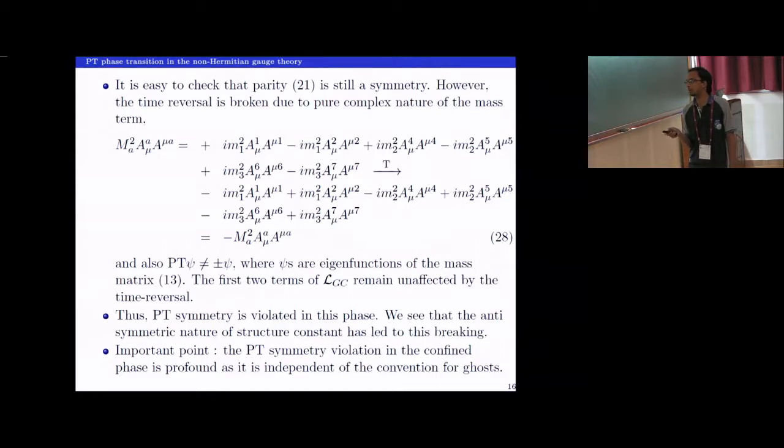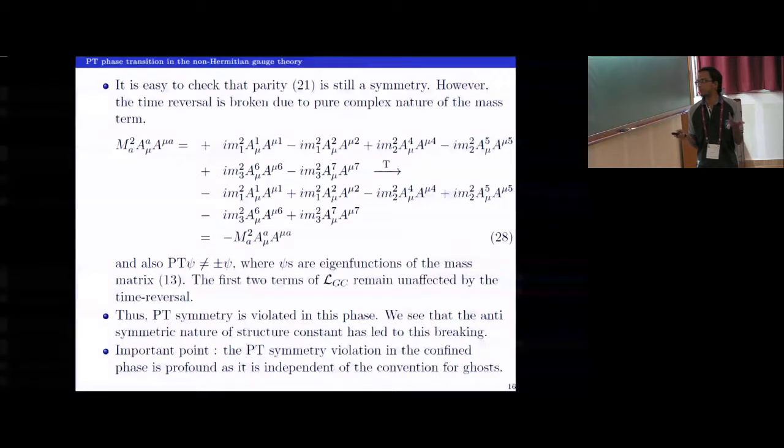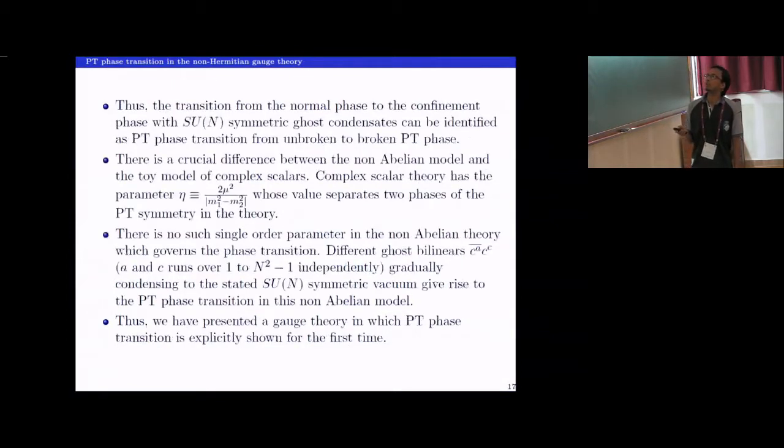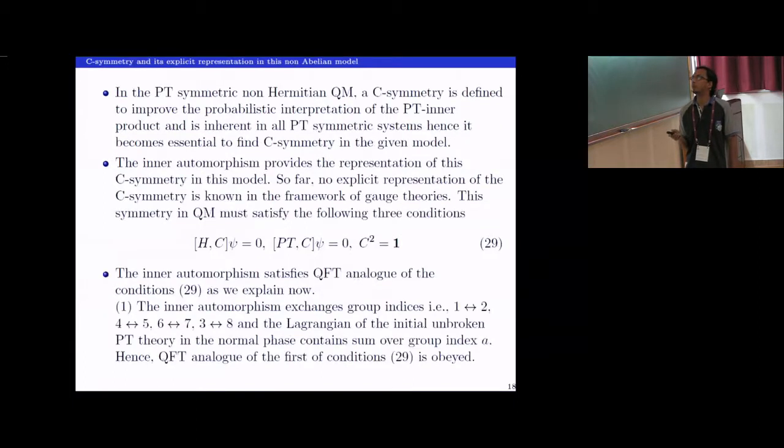And this PT breaking is because of the purely antisymmetric nature of the structure constants that we have seen. Again, the important point here is that this PT symmetry violation in the condensed phase is profound, as the ghosts are not there and it is free of the convention for the ghosts. So the transition from the confined phase to the deconfined phase is showing the PT phase transition. There is a crucial difference which I will come to later if I have time. But the main thing I have shown to you is that there is a PT phase transition between two real QCD phases, right? Now let me come to the C symmetry.